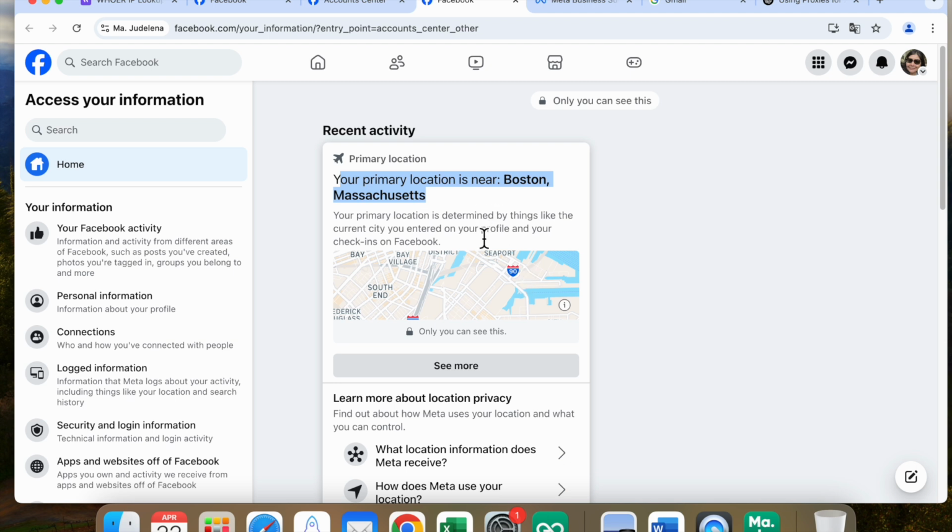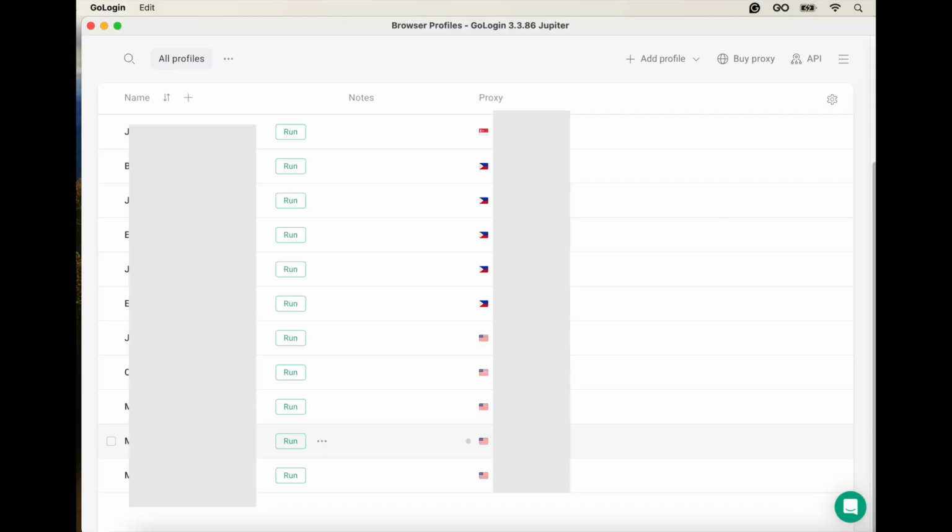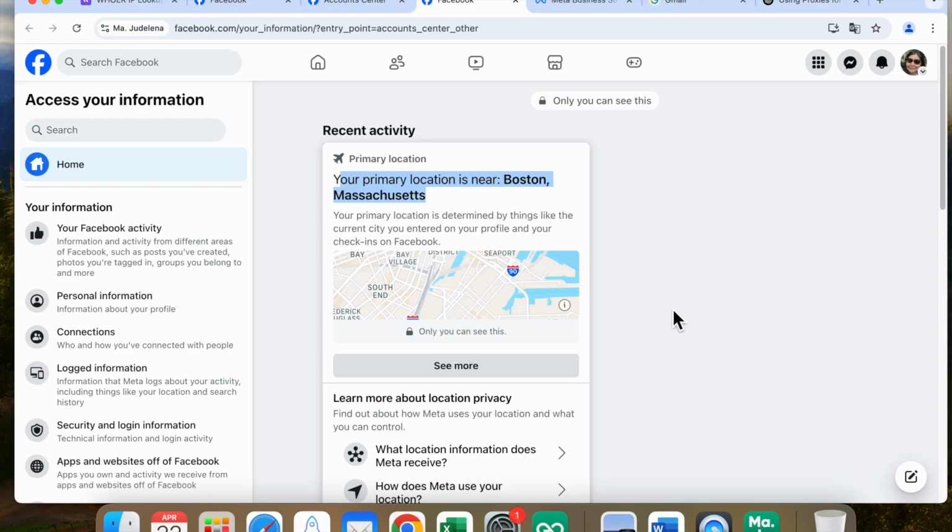So let's say, for example, I am currently in China, or let's say I go back to the Philippines, it doesn't matter if I log in to this Facebook account and run my business, because I am using this proxy with GoLogin. I hope this makes sense.